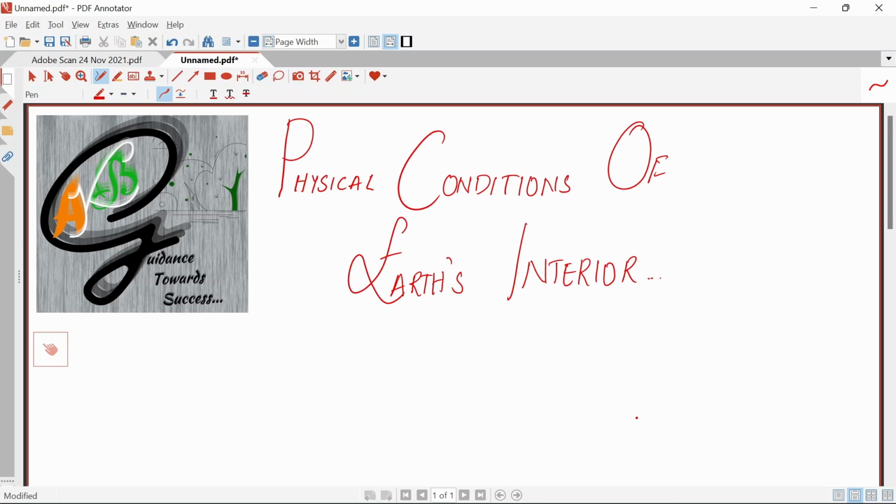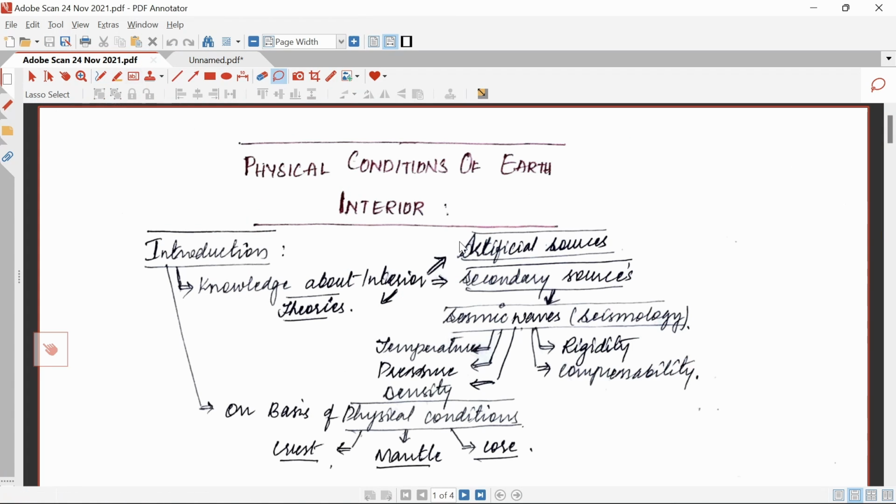Today our topic is about physical conditions of Earth interior. This is a very important topic and it clarifies all your doubts, and it is helpful in understanding your further lectures, and it is also helpful in understanding what we have discussed yesterday. So without wasting much time, let's get into our topic. So this is our topic: physical conditions of Earth interior.